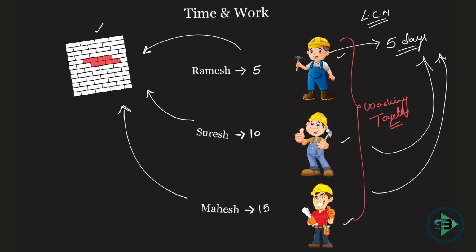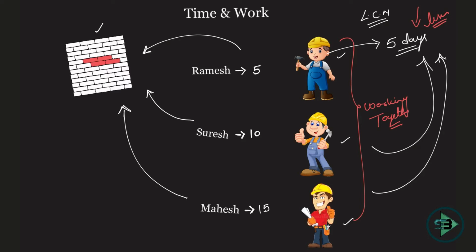So the number of days that will be required will be lesser than 5, correct? Why? Because he was working alone and doing it in 5 days. Now with the help of Suresh and Mahesh, the number of days will be lesser than 5. That is what logic says to me. Okay, forget about maths here. Now I'll start thinking what will be the number of days lesser than 5.